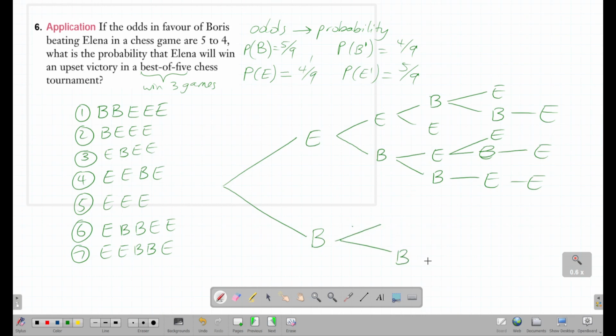Down here we can have Boris, Elena. Here we can have Boris, Elena. Here we're going to have Elena and Elena, because again, if Boris wins 2 games, then the rest of the games need to go to Elena. So it has to be drawn like this. This to be Elena, this to be Boris, this to be Elena. And then down here, this to be Elena, Elena, Elena.